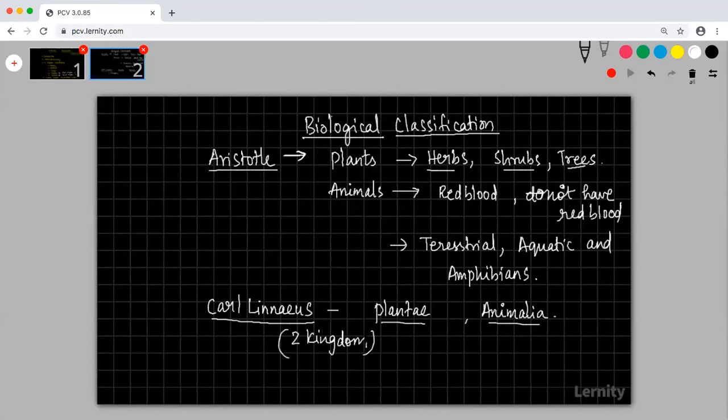He wrote a book called Systema Naturae. We have studied about this particular book already. He wrote a book which is called Systema Naturae.